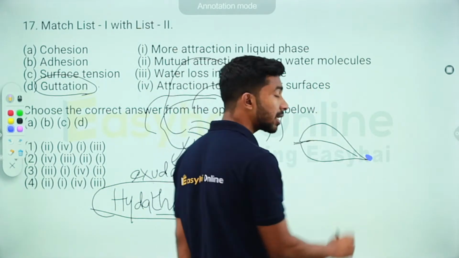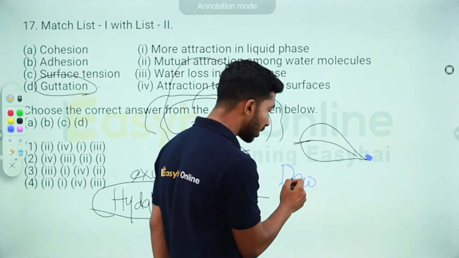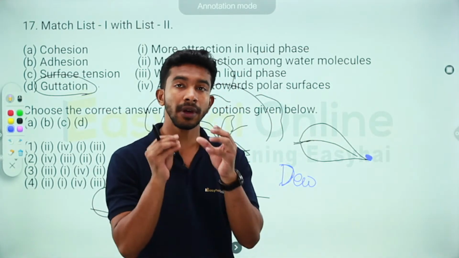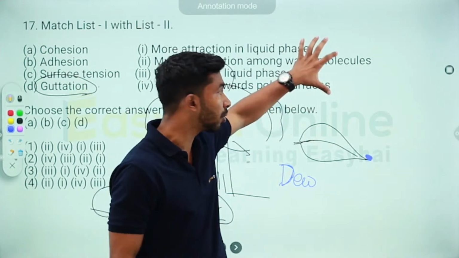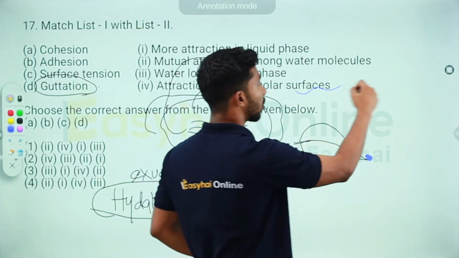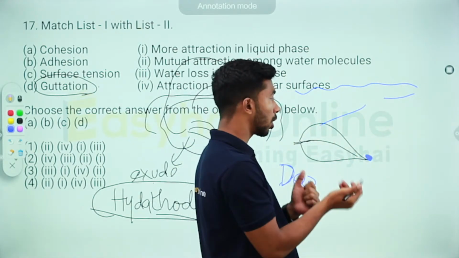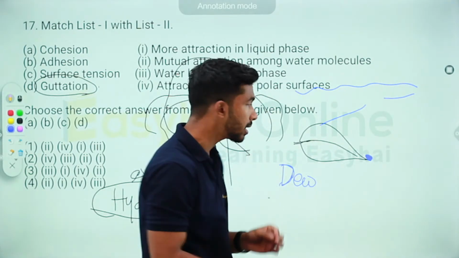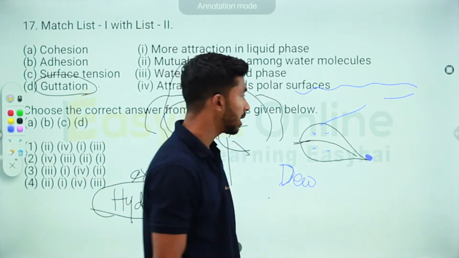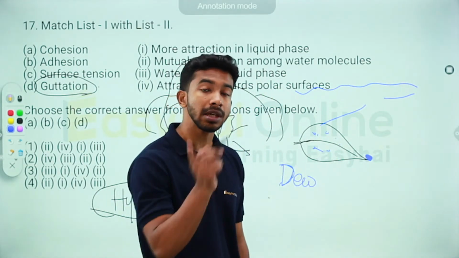Now, do not confuse this with dew. Dew is actually the condensation of the water vapor that is in the atmosphere. It's not coming from the plant, it's settling on the plant. There is atmosphere here, and there's water vapor. On cold nights, the water vapor condenses and settles on any cold surface that is there. That is dew.